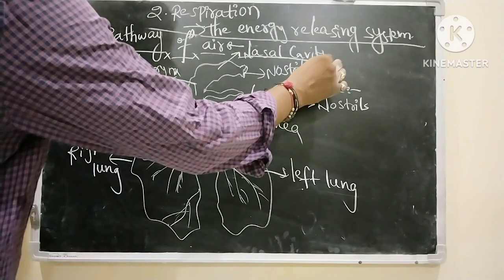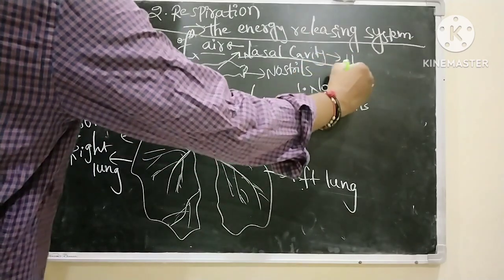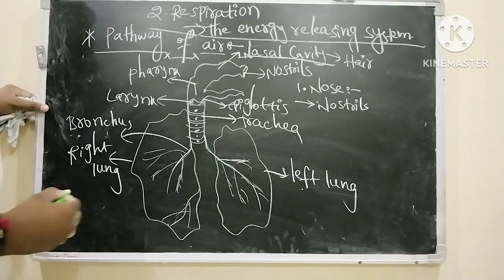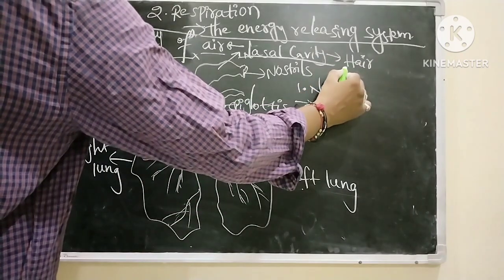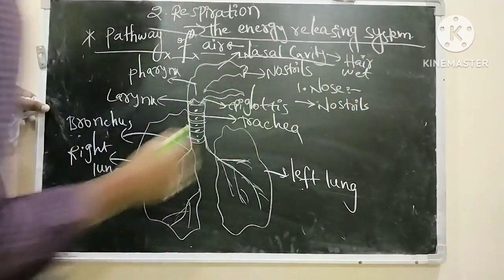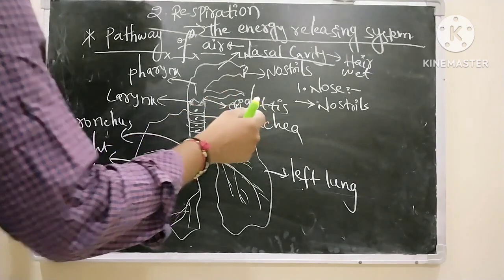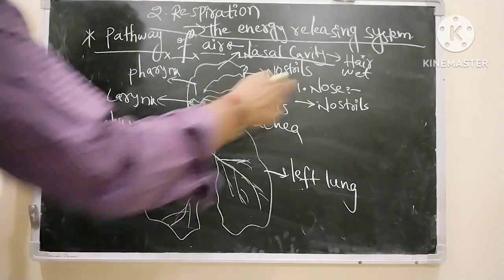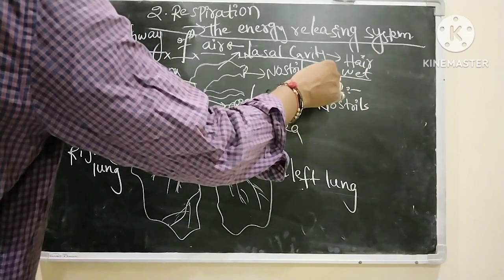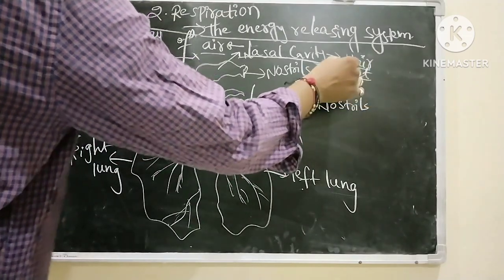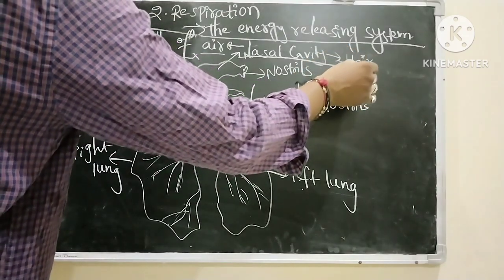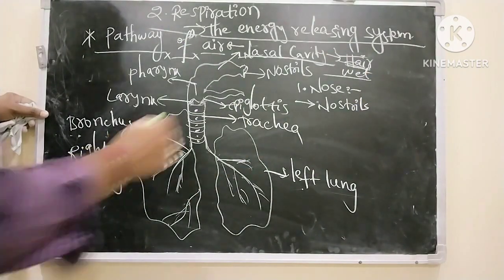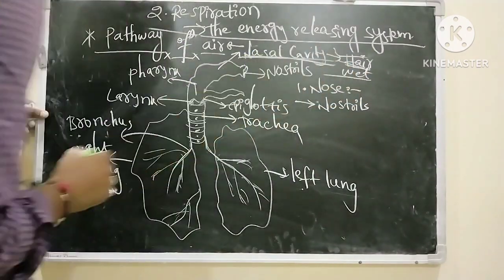What is present in the nasal cavity? Hair-like structures, called internal nares, are present, and wetness is also present inside the nose, so that if any bacteria are present in the air which we are inspiring, they are stopped by the wetness of the nose. The air entering is also filtered by the hair present in the nasal cavity. That is the function of the nasal cavity.